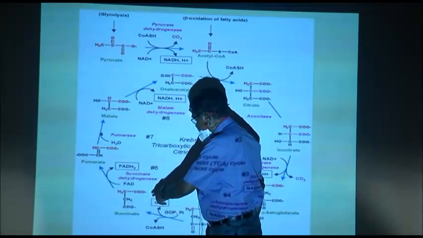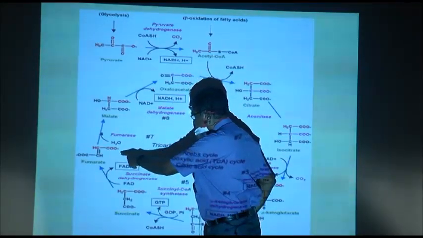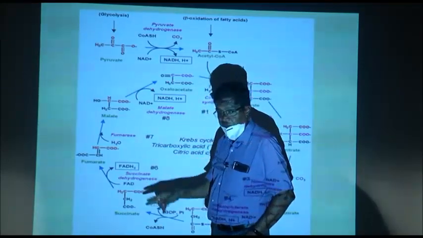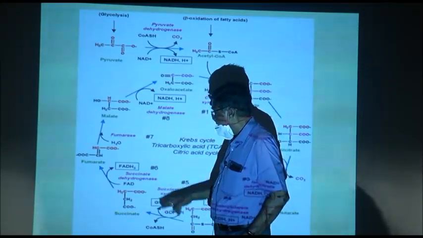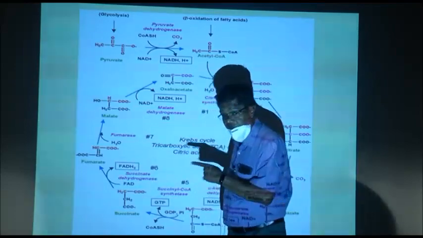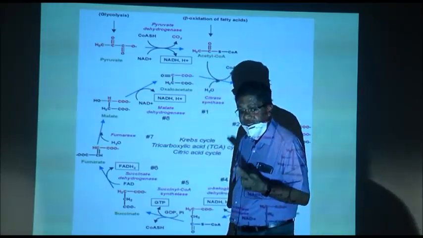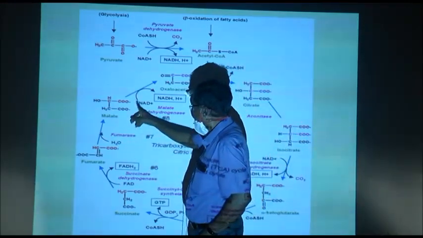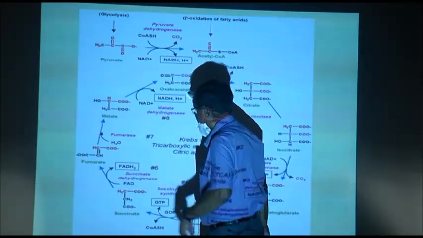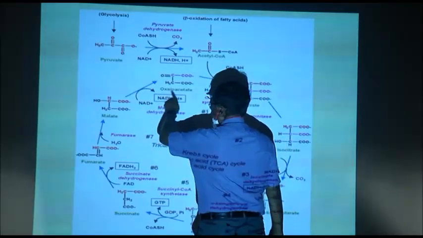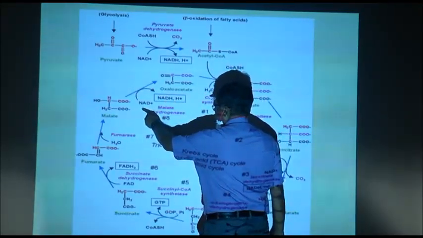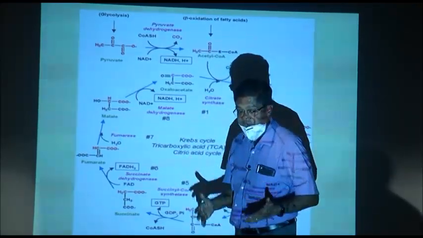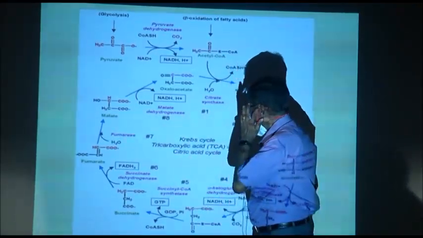Now, during the conversion of succinic acid to fumaric acid, 2 hydrogen are out. It is not to NAD, but FAD. So, 1 FAD. So, ultimately how many FAD? For glucose 2. Now, here again one more NAD when malate is converted to oxaloacetate. So, NAD 1 here. If I put it this way, it will be more clear to you.